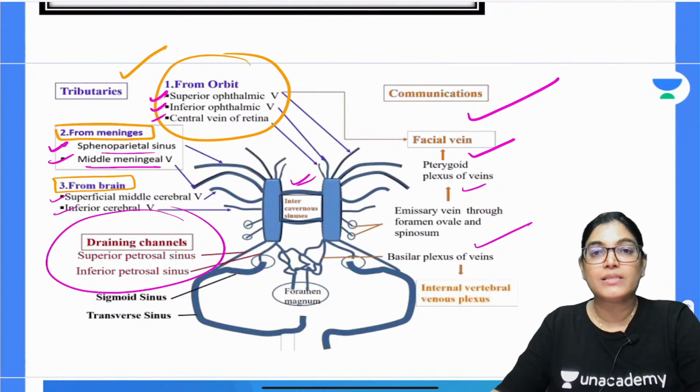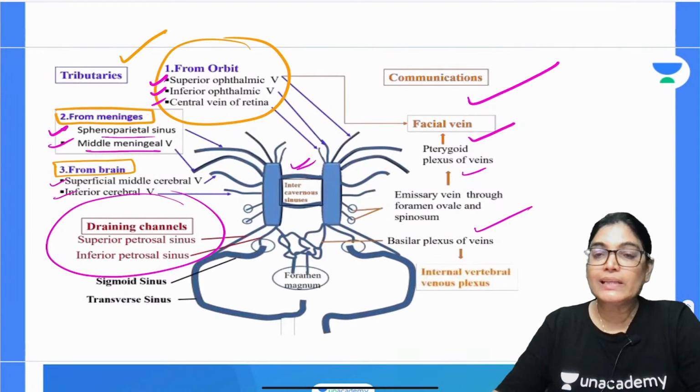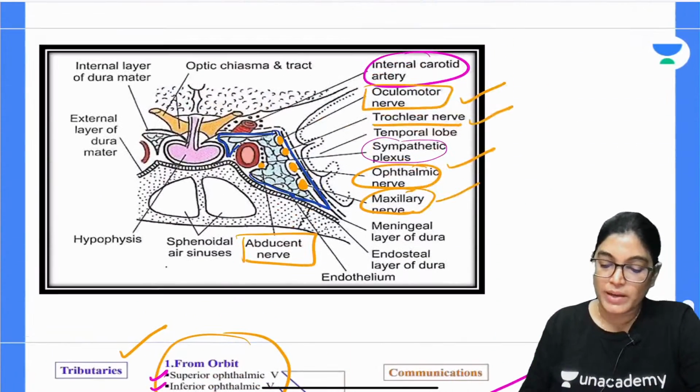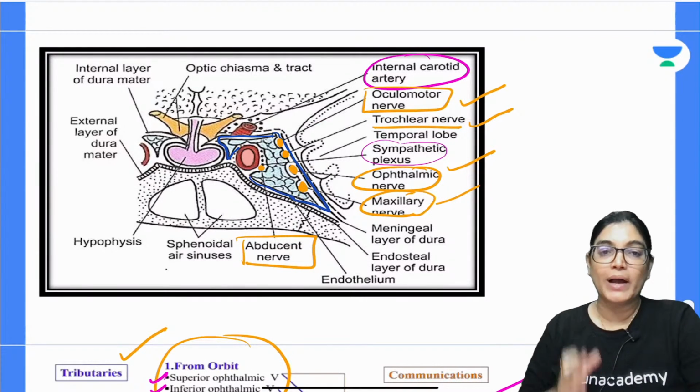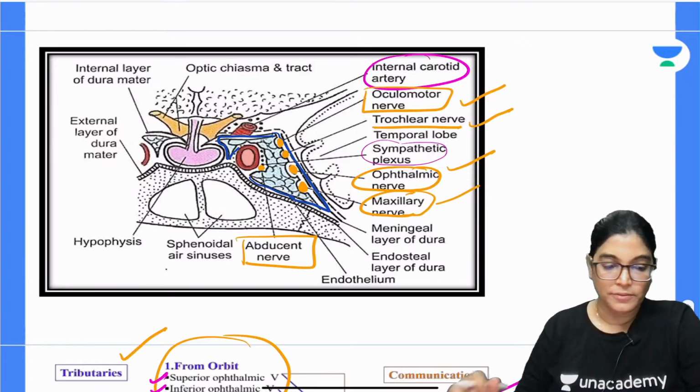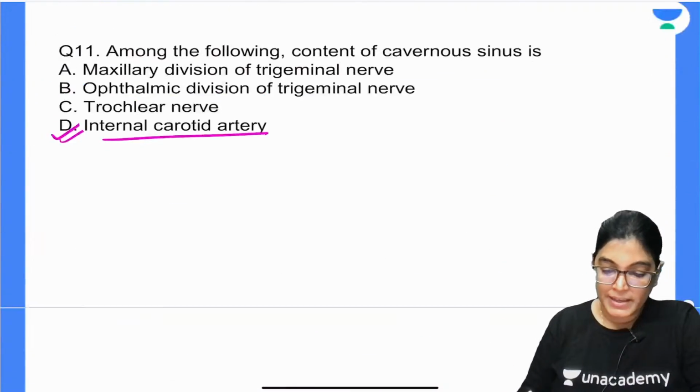Actually, this diagram is very clearly showing you all the details of the anatomy of the cavernous sinus. You can appreciate the communications and the direct tributaries of the cavernous sinus, and it shows the structures passing through and the relations of the cavernous sinus, along with the structures lying in the lateral wall. So, done with this, my dear aspirants.